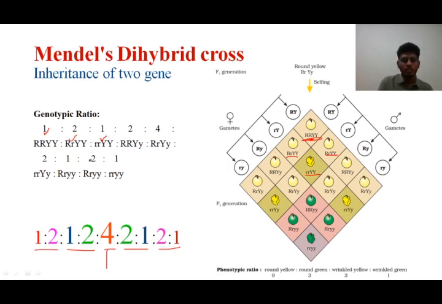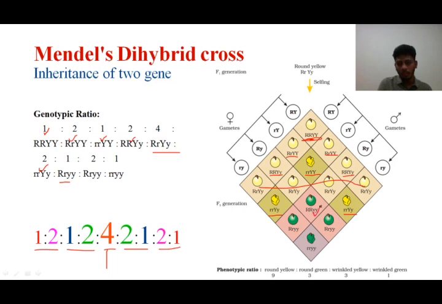And then next, when we see capital R, capital Y and small y, there are again two individuals who are having this particular genotype. And then four individuals are having capital R, small r, and capital Y, small y, that is here. And again, when we see how many individuals are having small r and capital Y and small y, these individuals are around 2. So the ratio comes here, it has 2. Next one, how many individuals are having capital R and small y?